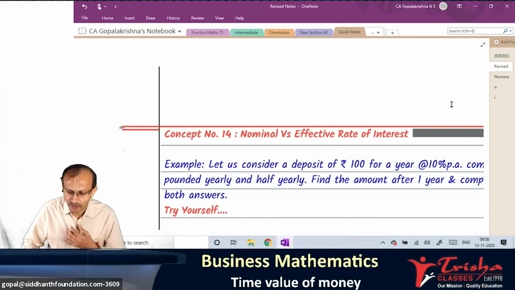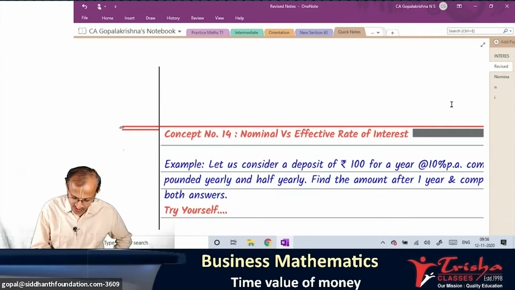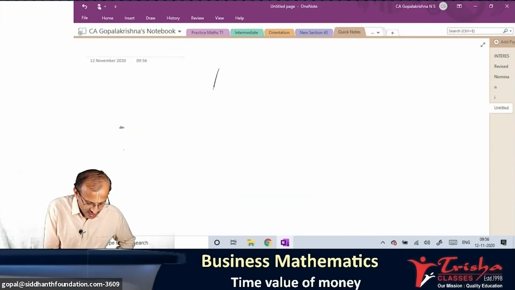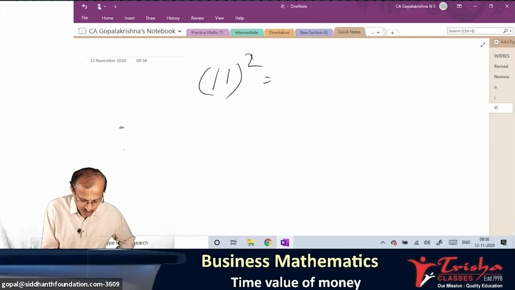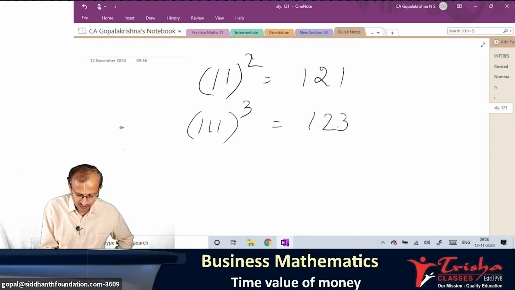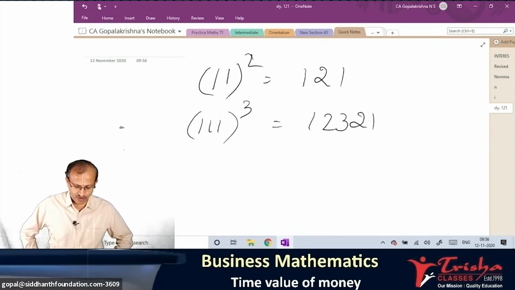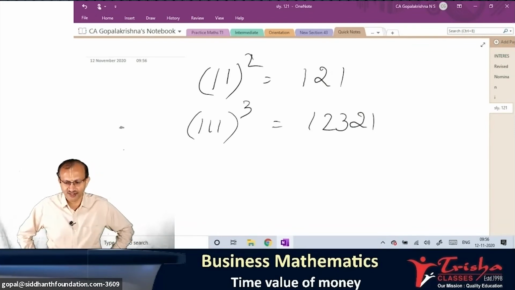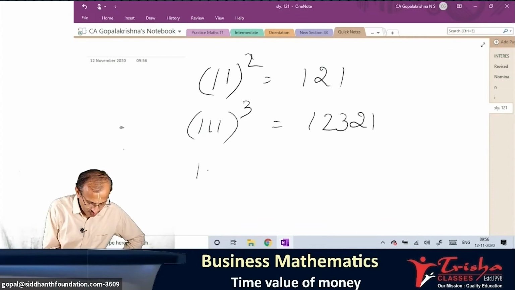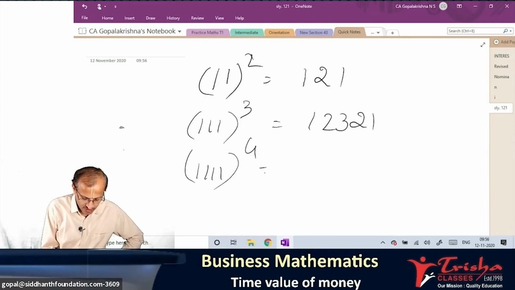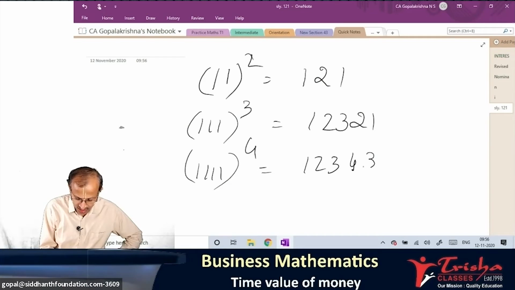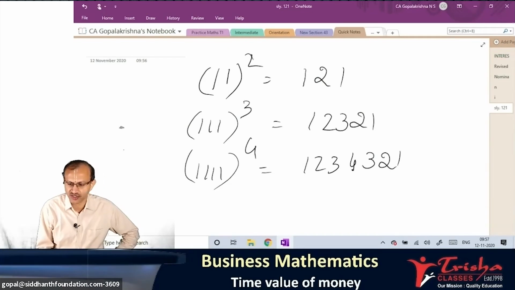Yeah. I did not tell the puzzle answer, no? Okay, good. See, it is interesting. 1 square, 11 square is, see, 1, 2, 1. Okay. 11 square is 1, 2, 1. 111 square, how many times of 3 are there? No, it is 1, 2, 3, 2, 1. All of you observe, take a calculator and try. Is that what I have written correct? 1, 2, 3, then 2, 1. First, 1111 square, 1 four times, will be 1, 2, 3, 4, 3, 2, 1. 1 four times, then it is reversed.